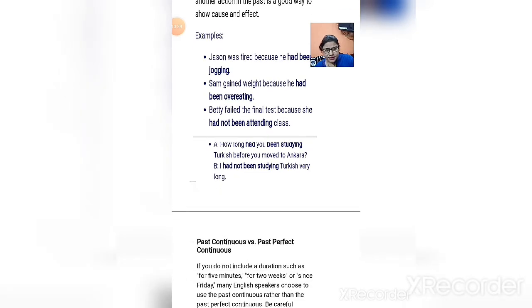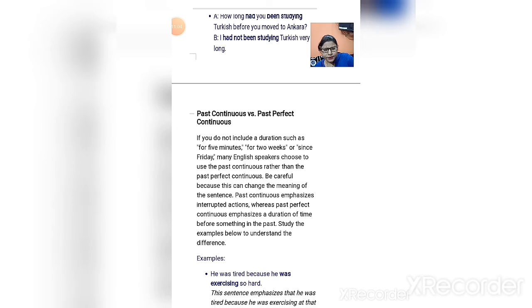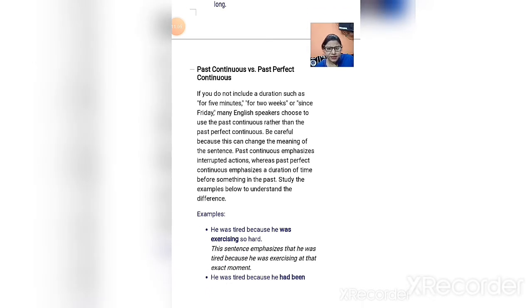And the next says, how long had you been studying Turkish before you moved to Ankara? So that was the period of time in which he was studying Turkish, no? Answer B says, I had not been studying Turkish for very long. It was not a longer time in the past, it was a shorter time. So it's very clear, these two uses.